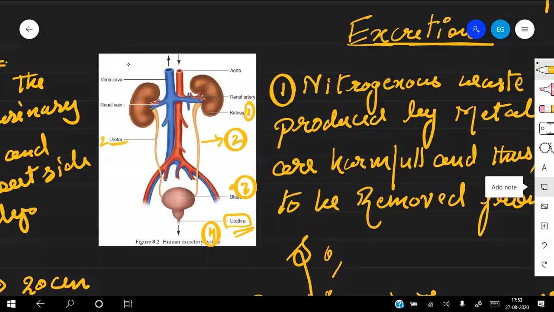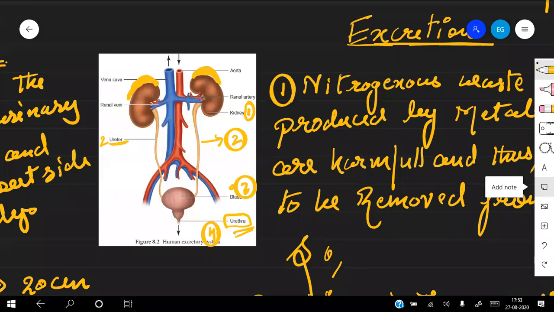And one more thing I want to tell you: first of all, you remember that one gland is present here, and we have to understand the name of that gland. That gland is the adrenal gland. So I'm just marking that gland. It's just present over the kidney, like this.